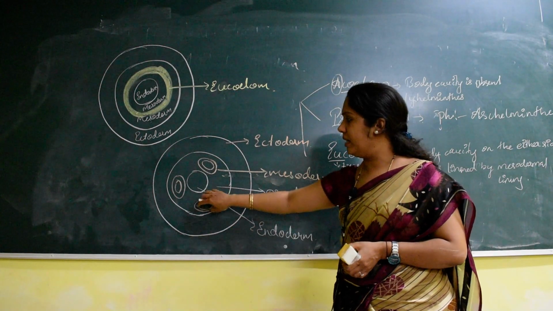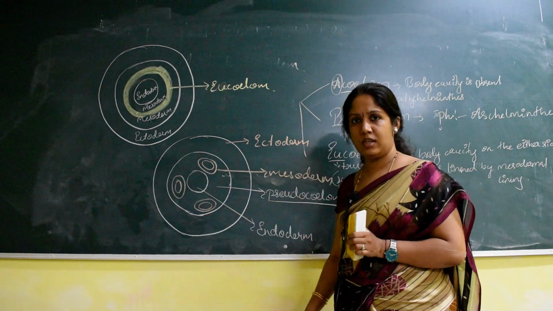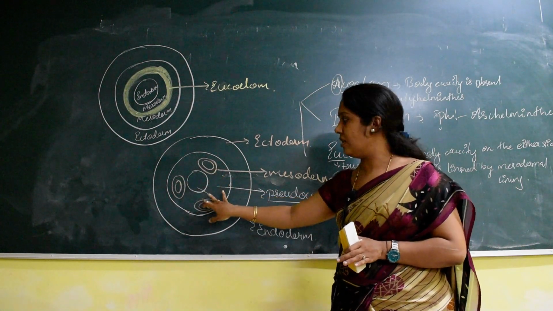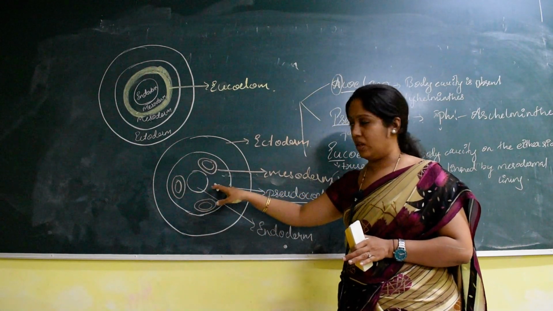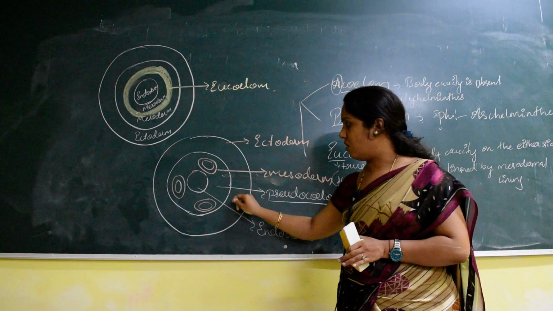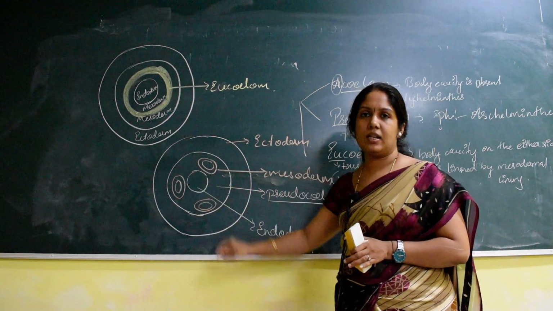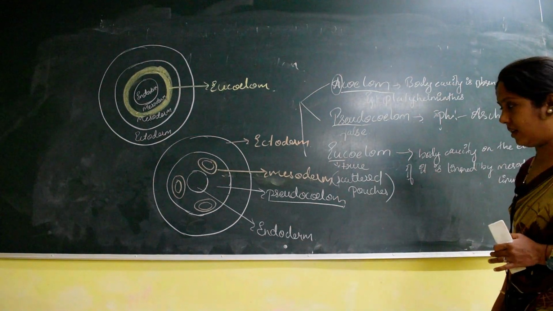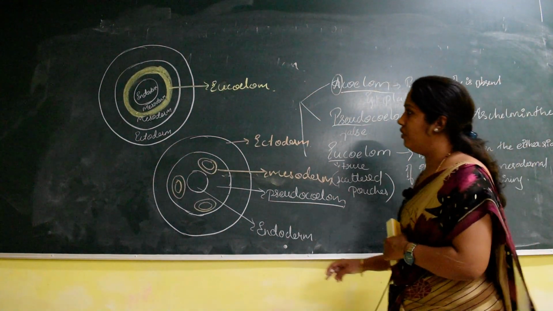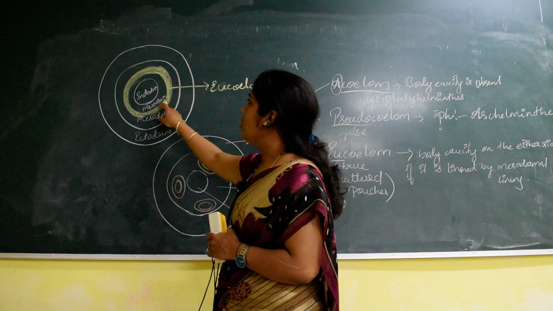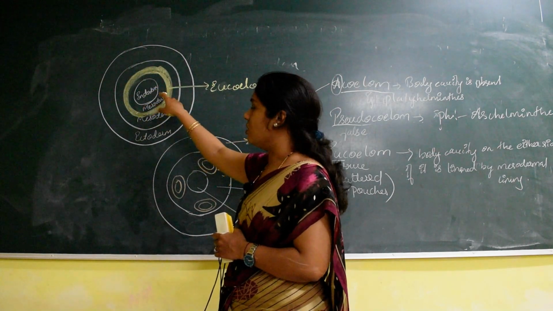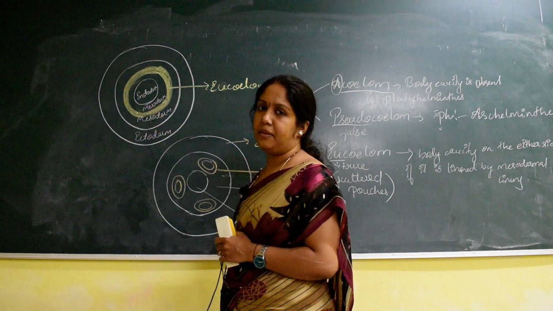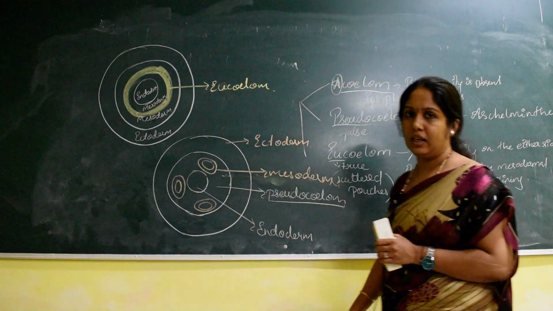So the mesoderm is scattered in between. Don't say that the mesoderm is absent. It is present, but it is not continuous. It is scattered in the pseudocoelom. On one side the cavity is lined by ectoderm, on the other side by endoderm, so mesoderm is not continuous, it is scattered. Whereas in the eucoelom condition, on either side of the coelom it is lined by a mesodermal lining.